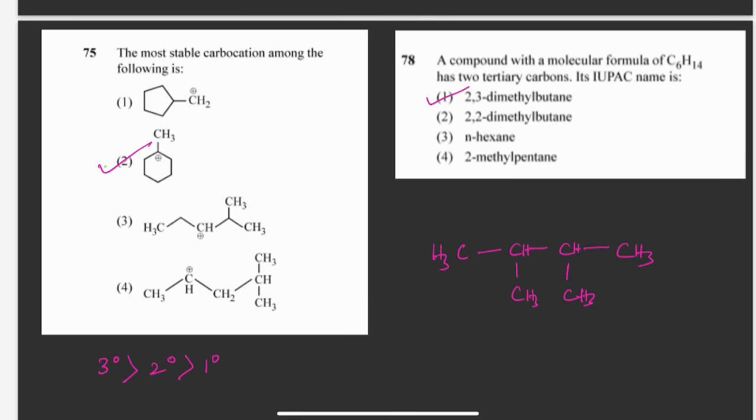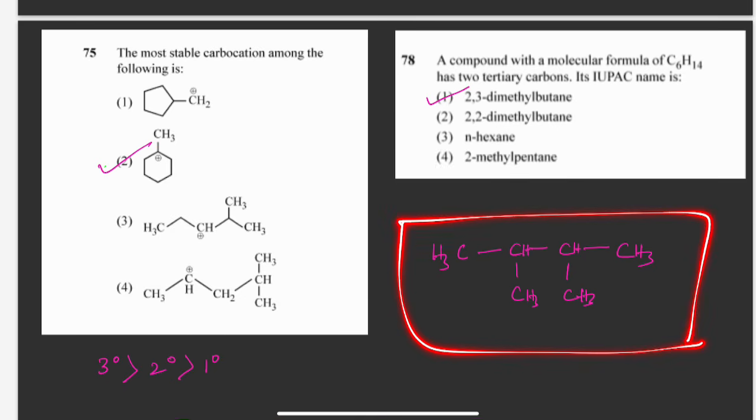So next question is, a compound with molecular formula C6H14 has two tertiary carbons. So here you can see this is the molecular formula. So 6 carbon atoms should be there and 2 tertiary carbon atoms should be there. So this is one tertiary carbon and this is second tertiary carbon. Then you have to write the IUPAC name.